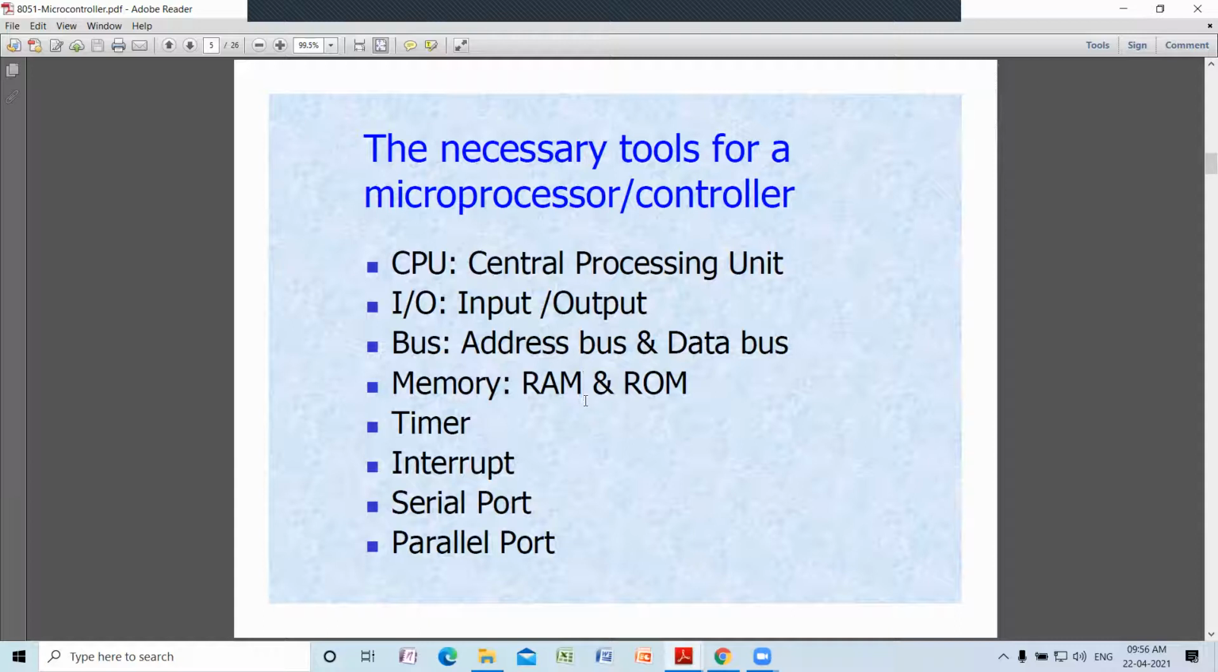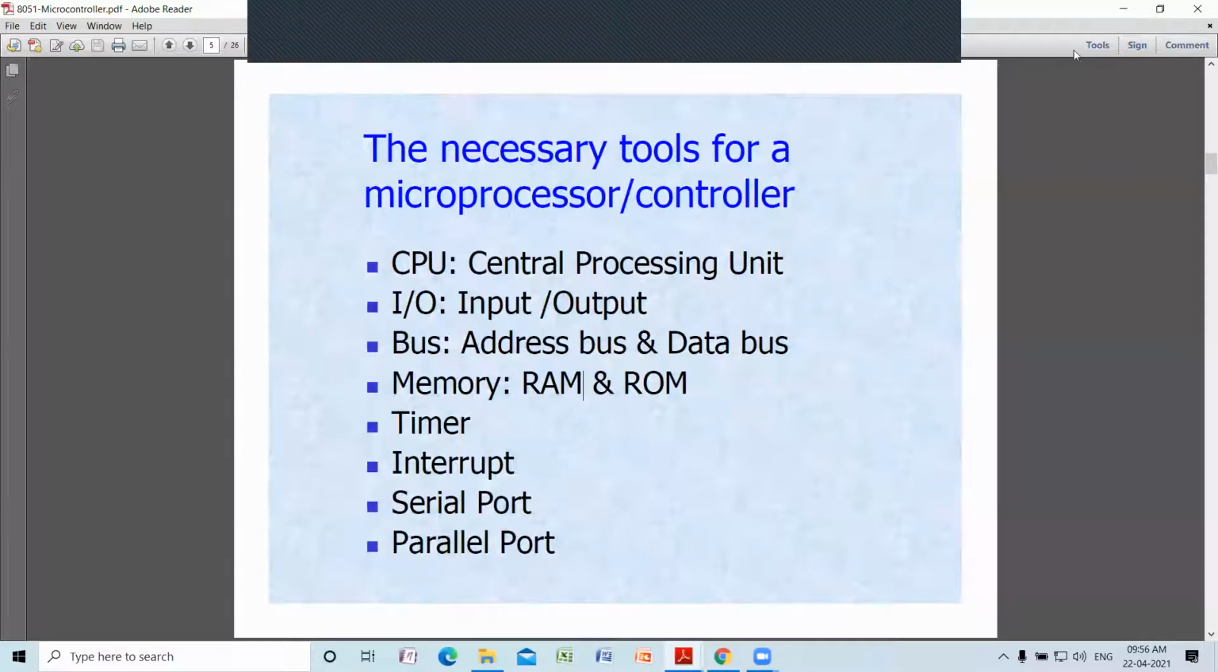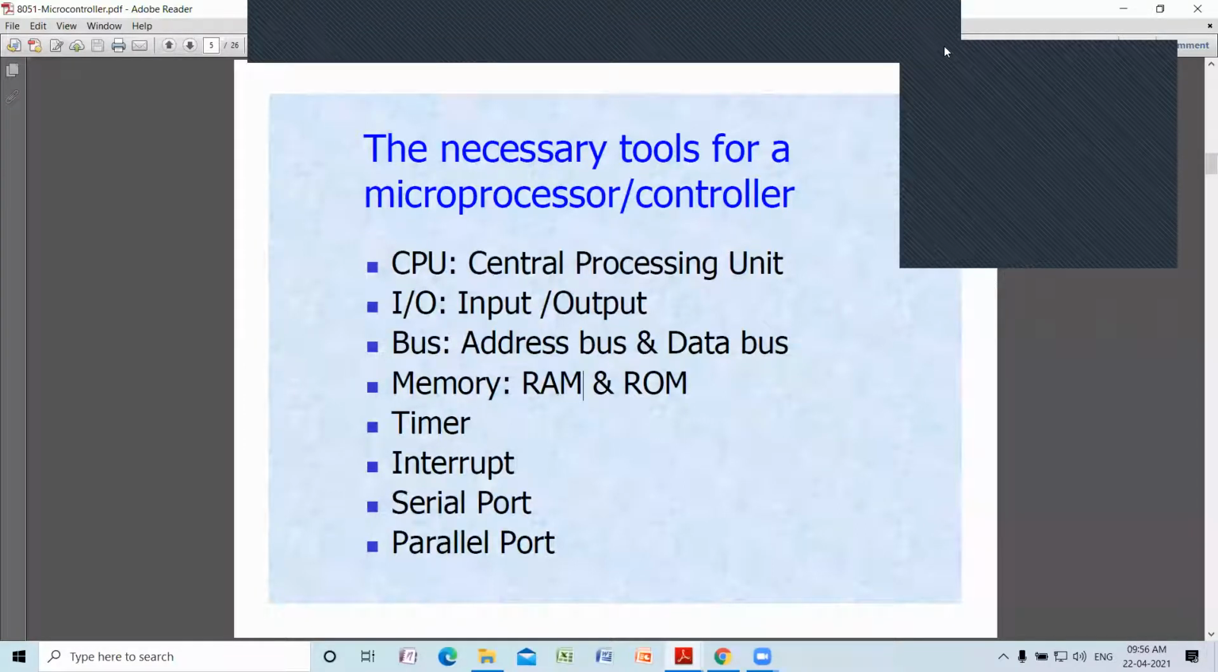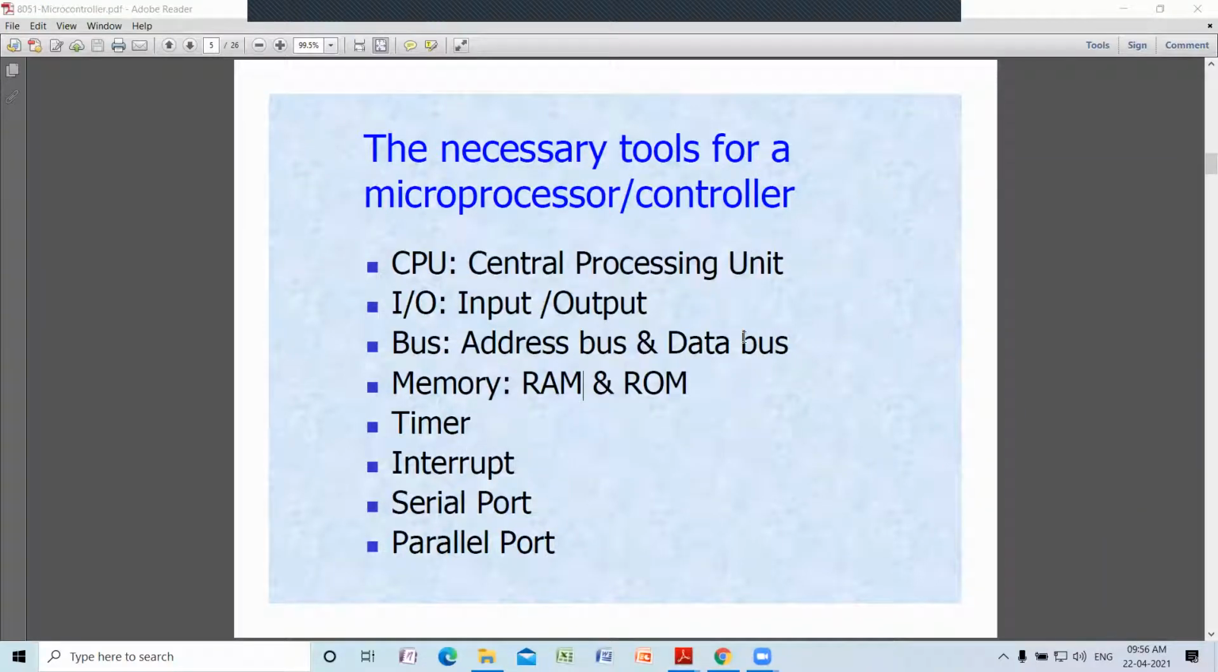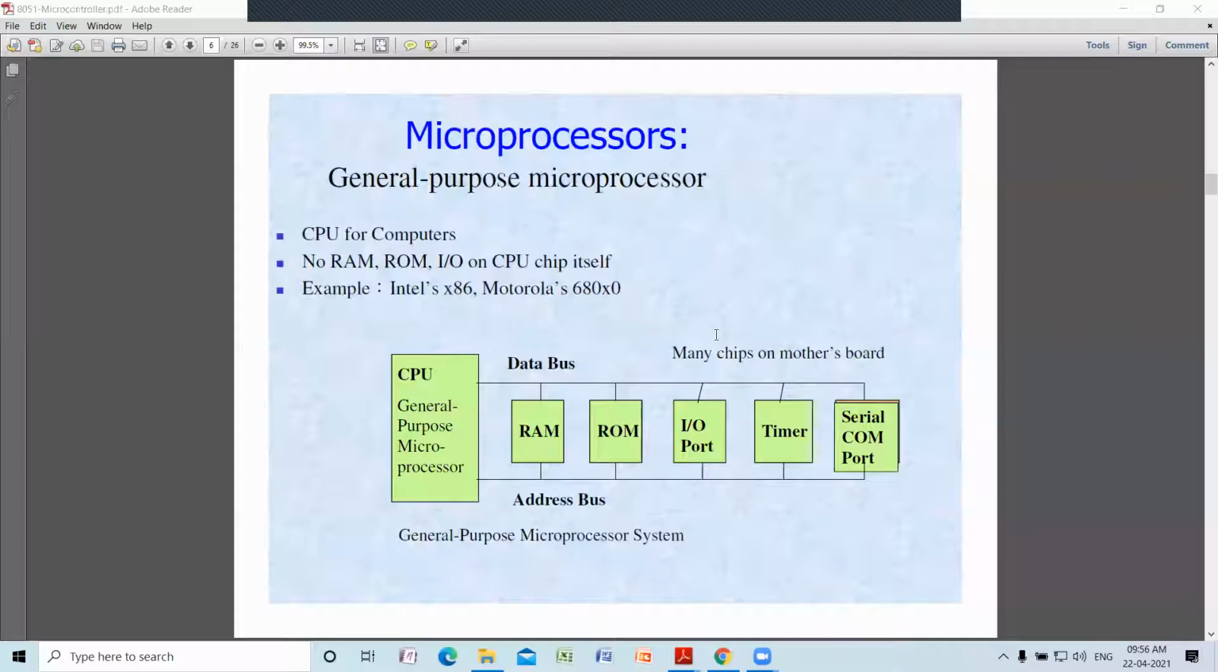You need to have some serial port for serial communication. You have to have some parallel port for transferring the data in parallel. So these are the various tools when you are going to have a microprocessor or microcontroller based environment.